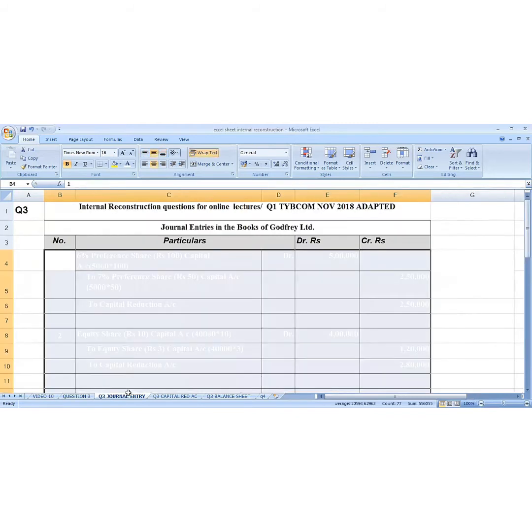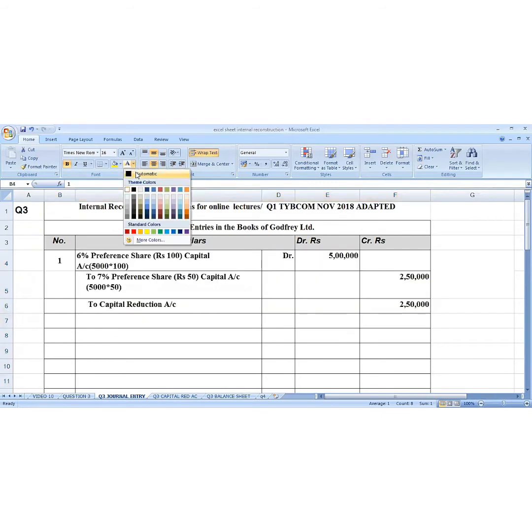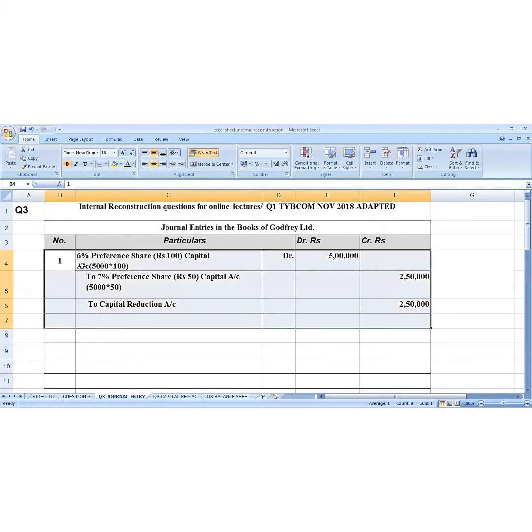So what is the journal entry? It is 6% preference share of rupees 100. It is 5,000 multiplied by 100, 5 lakh rupees, to 7%. 6% becomes 7%, and the price of one share from 100 becomes 50. 5,000 multiplied by 50 is 2,50,000.